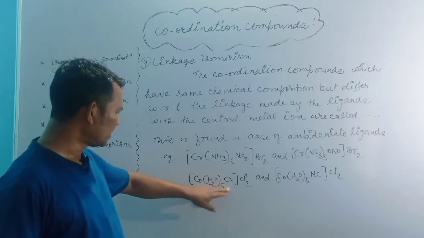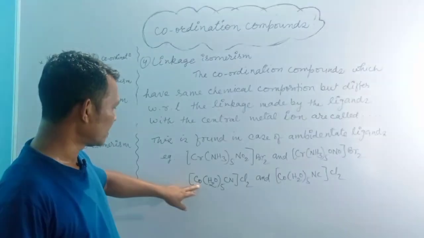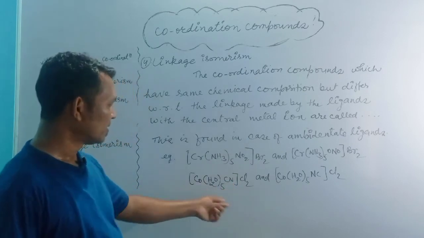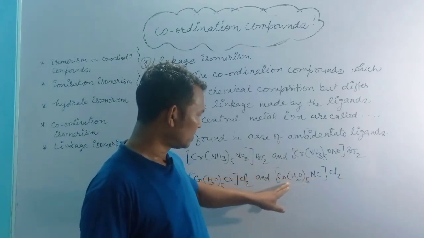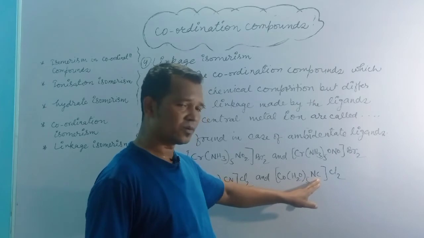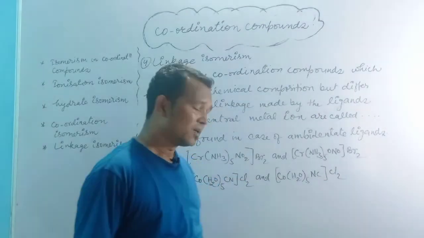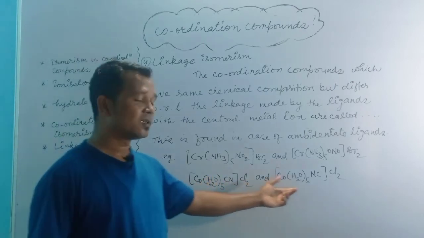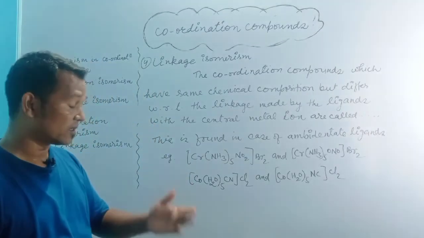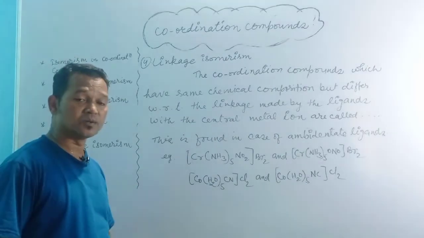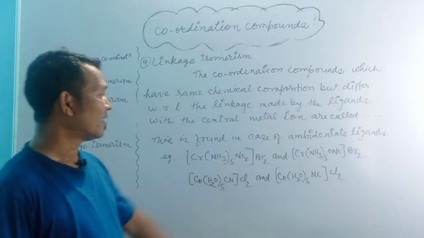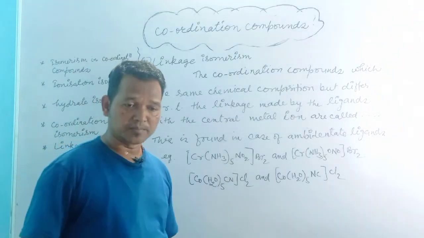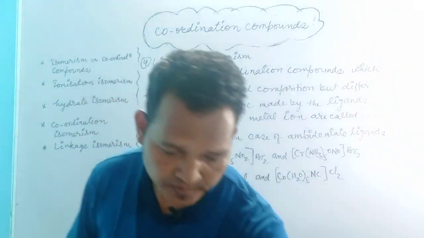Here carbon will make a bond with the central metal ion cobalt, through the cyanide carbon, and in this complex the bond will be between cobalt and nitrogen, not between cobalt and carbon. So this type of isomers are called linkage isomers, and this phenomenon is found in those cases wherein ambidentate ligands are involved in the complex formation.